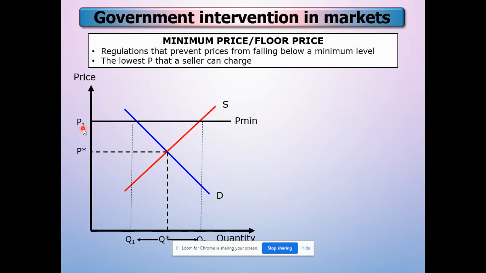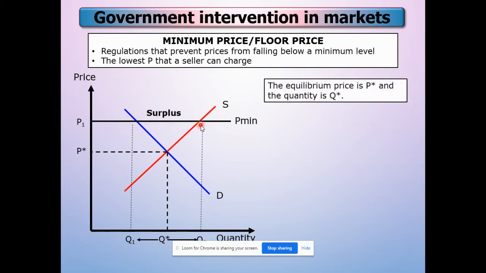Kalau tengok di sini, bila P1 ni ialah disequilibrium kan. Bila dia tidak equilibrium, dia akan berlaku pada masa ni QS lebih besar daripada QD. So apa yang akan berlaku? Surplus will happen. Okay, surplus apa maksud surplus? Surplus maksudnya quantity supply lagi besar daripada quantity demanded. Okay, right?